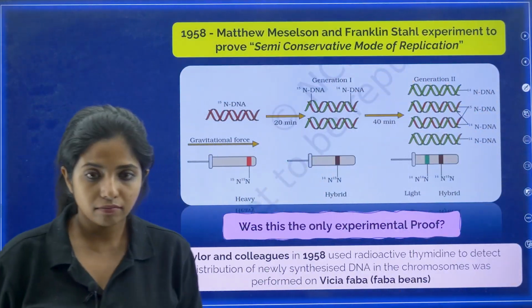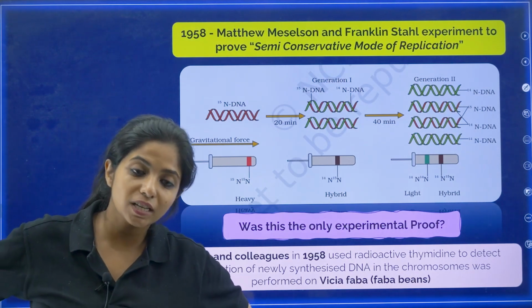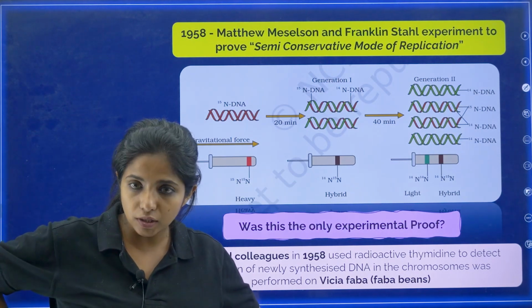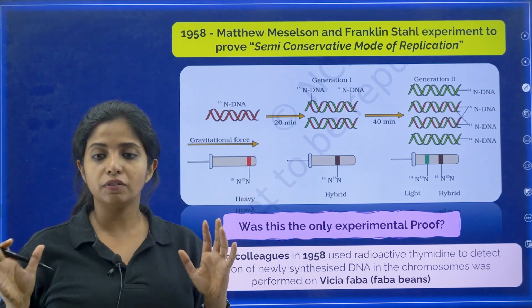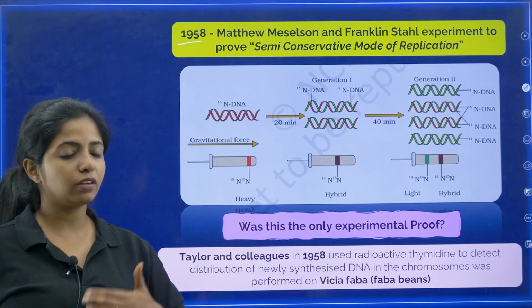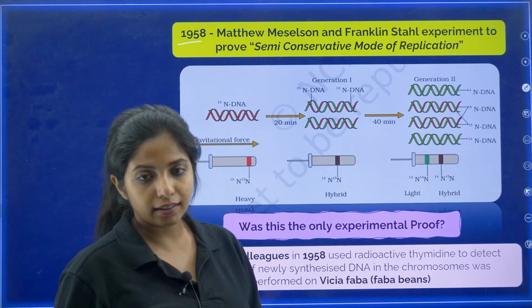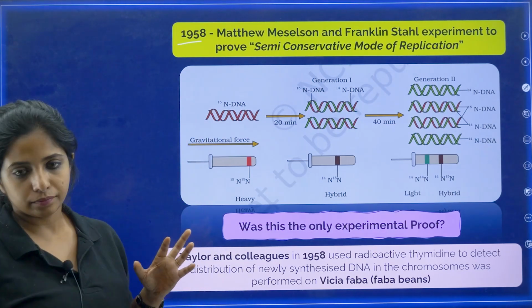Now again, you need proofs in biology, otherwise how can you believe it? So there's one experiment done by Matthew Meselson and Franklin Stahl to prove the semi-conservative mode of replication, and this was done in the year 1958, much after Watson and Crick gave the DNA double helix model. So what did they exactly do?